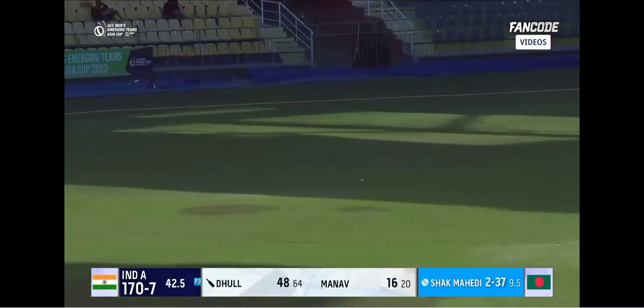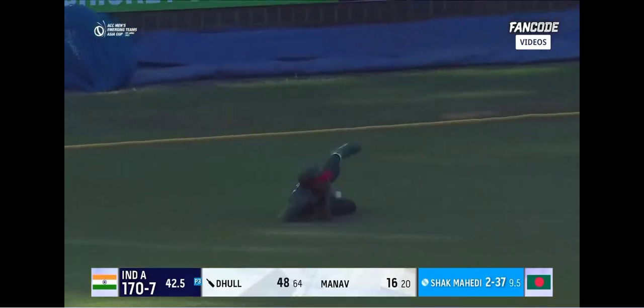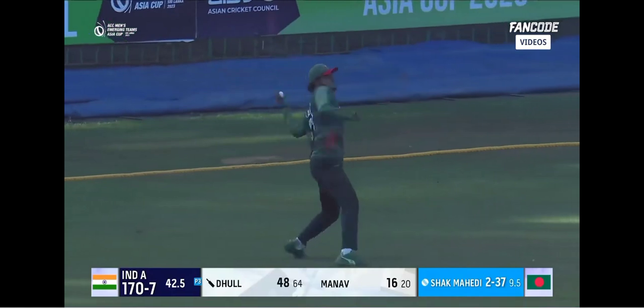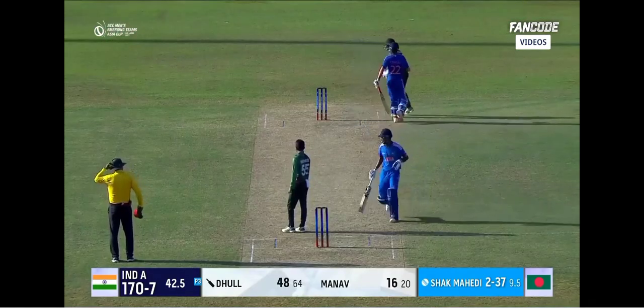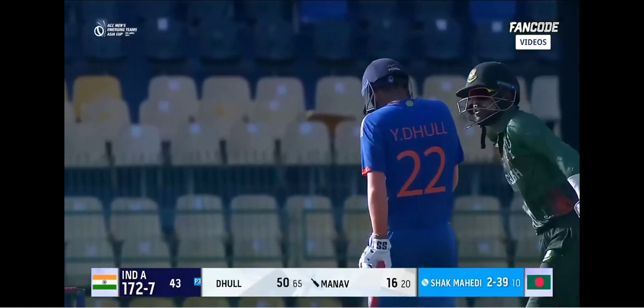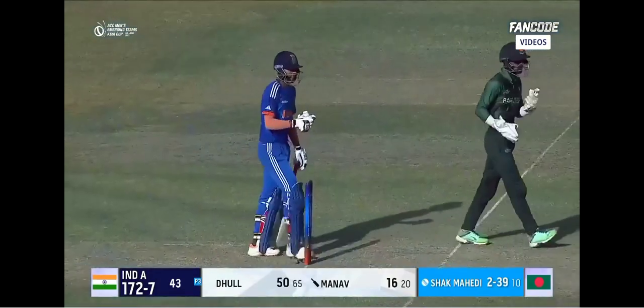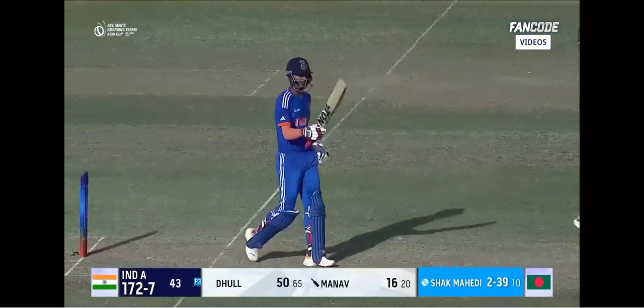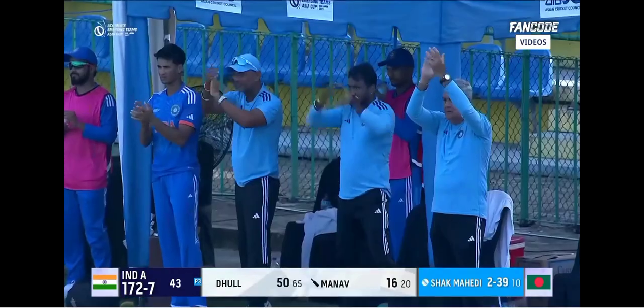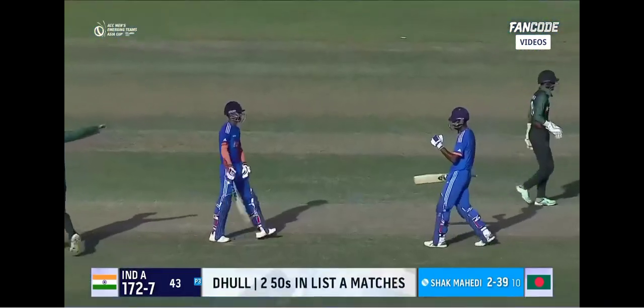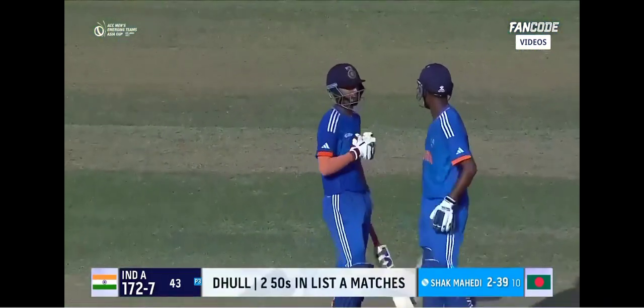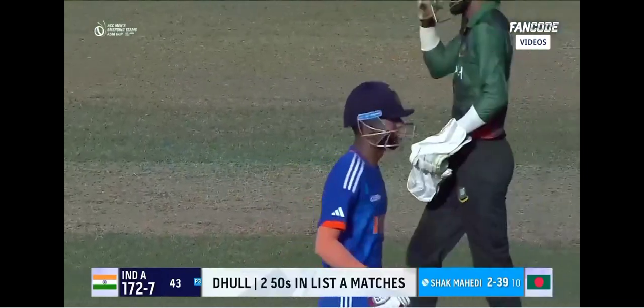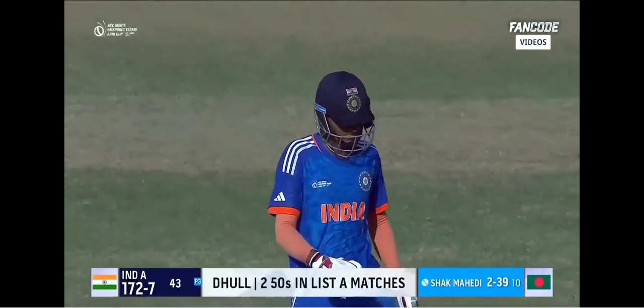Nicely played away. He'll look for the second, and he will go back and get it comfortably too to get to his 50. It's been a fantastic innings this from the India A skipper. His team was precariously poised when he walked out to bat. He's held the innings together. He's consolidated the innings even as he was losing his partners from the other end, and he's done a grand job.